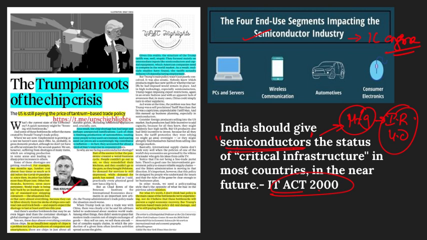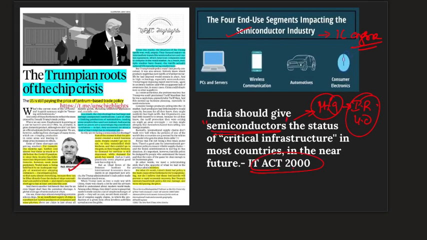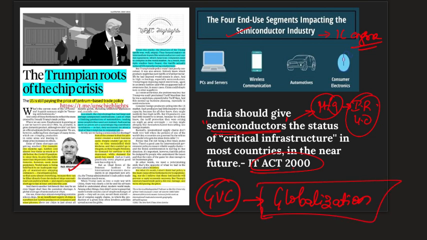So Paul Krugman, a Nobel laureate, wrote a very important article about the importance of global value chains and why globalization is very important for ensuring that the future does not witness what we have witnessed in the pandemic. So he talked about the perils of deglobalization and the approach taken by Donald Trump in confronting China, that is deglobalization, protectionism.